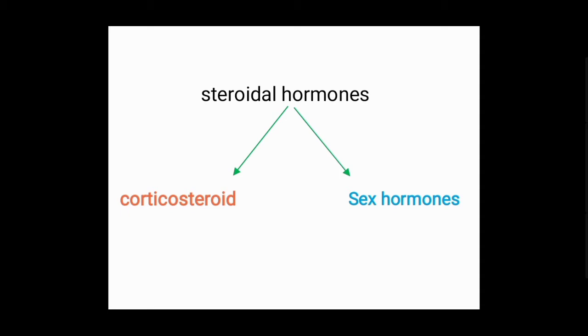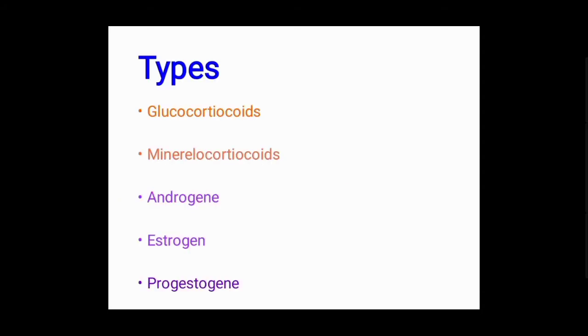According to the receptor to which they bind, they are divided into these two parts, corticosteroids and sex hormones. Glucocorticoids and mineralocorticoids come from the corticosteroids, and the other three, androgen, estrogen and progestogen, are sex hormones.